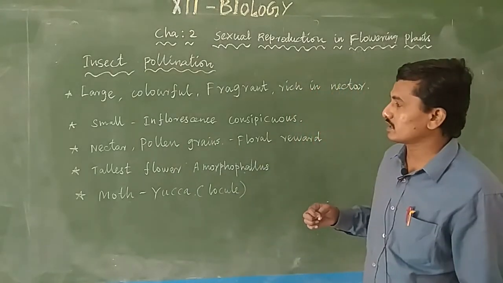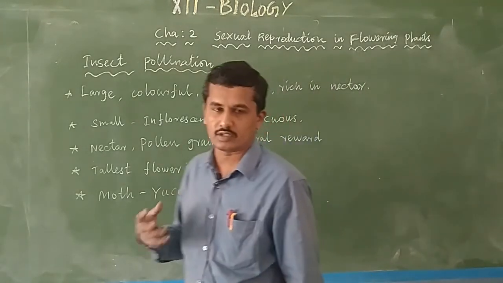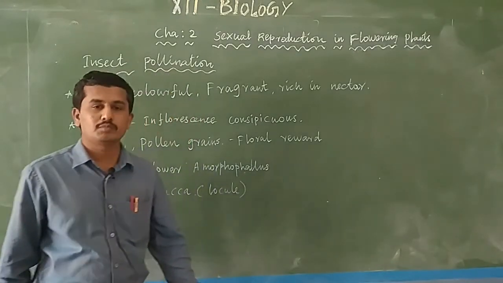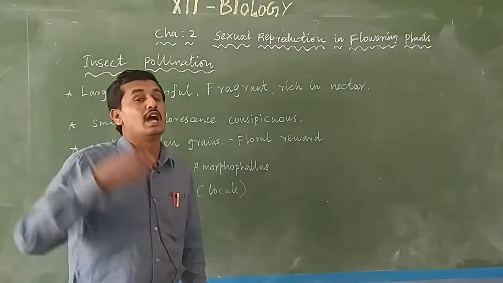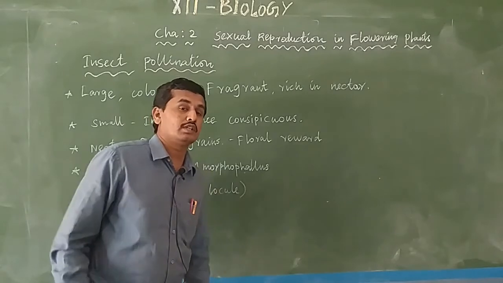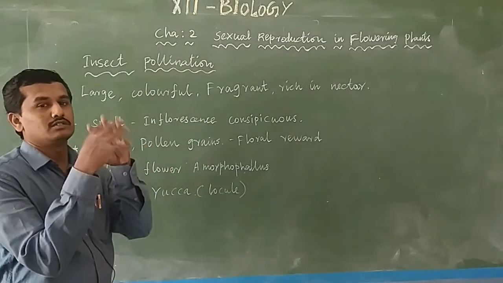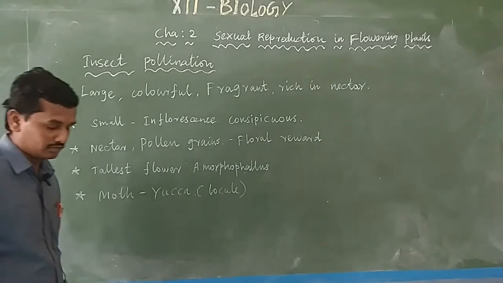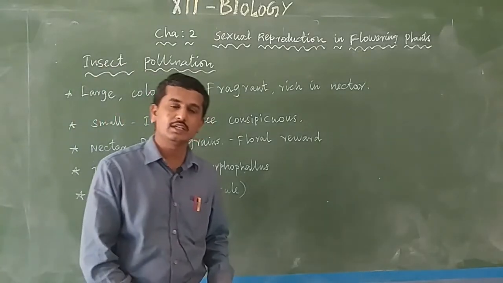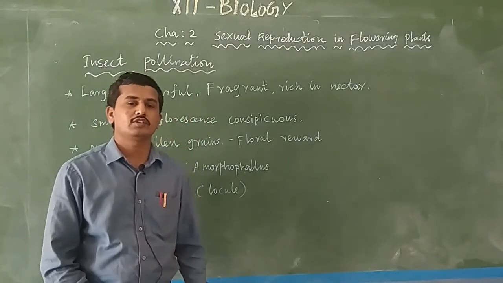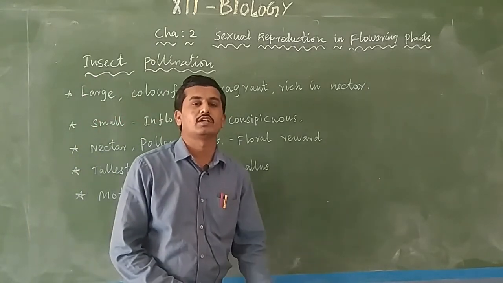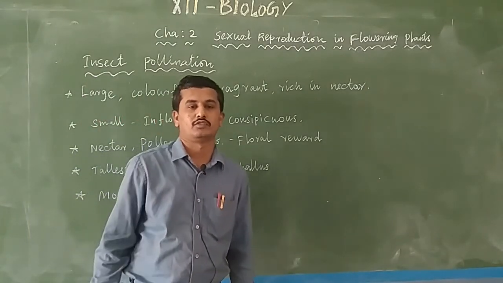The next character is small flowers. Small flowers in insect pollinated plants are not easily noticed by the insects. So the small flowers are clustered, grouped to form an inflorescence. Inflorescence I have already studied in 11th standard: racemose inflorescence and cymose inflorescence. Inflorescence is nothing but a bunch of flowers.